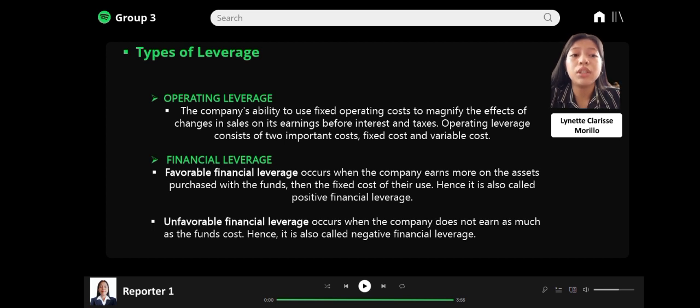It involves the use of funds obtained at a fixed cost in the hope of increasing the return to the shareholders. The use of long-term fixed interest-bearing debt and preference share capital along with the share capital is called financial leverage or trading on equity.